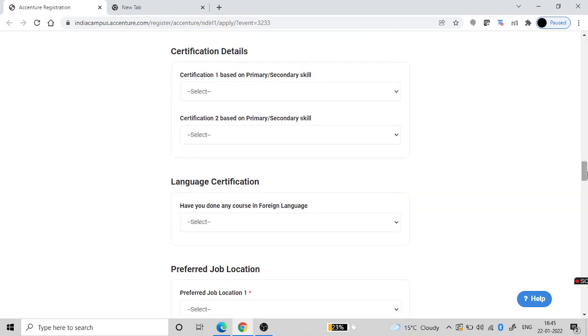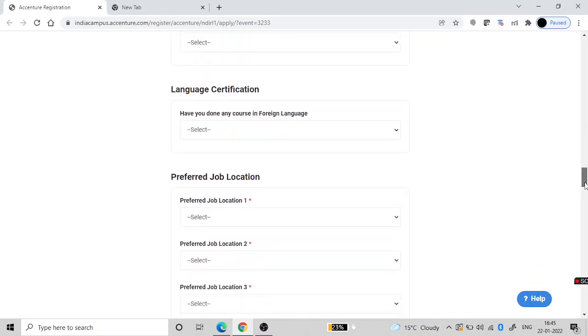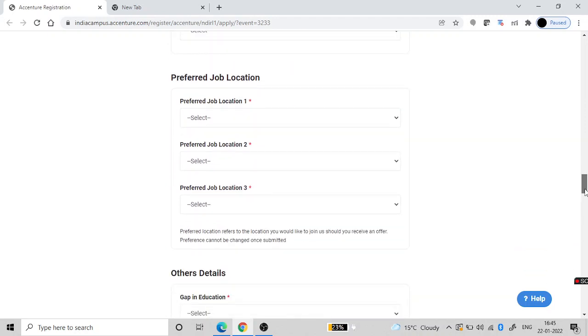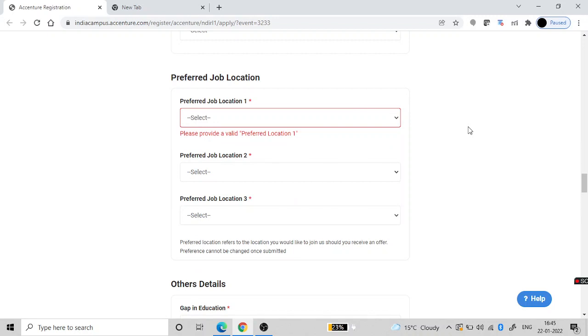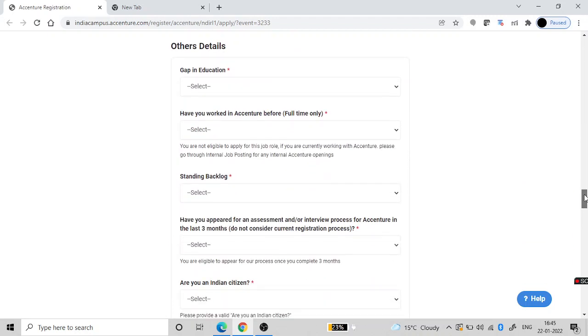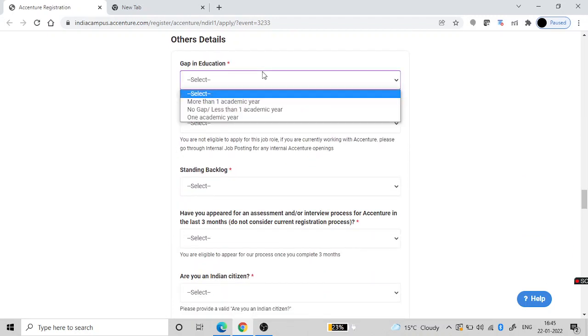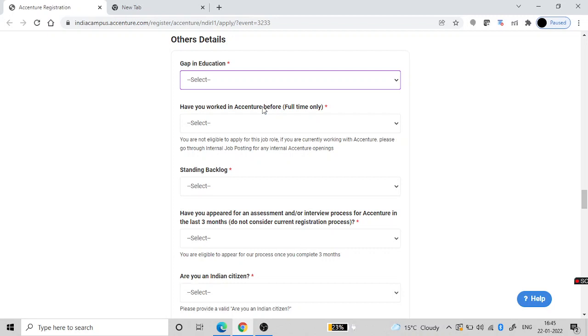Mention your primary and secondary skills very carefully, because there is a possibility that they may ask from your primary and secondary skills in the interview process. Then certificates on your primary and secondary skills, if you have any, you can add here. Any foreign language you know. Preferred job location: first preference, second preference, third preference. Add these very carefully, where you want to work. Gap in education: how much gap you have? Like 1 year is permissible, so you can say 1 year.